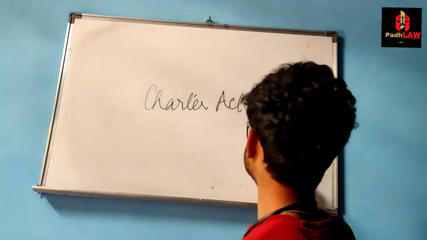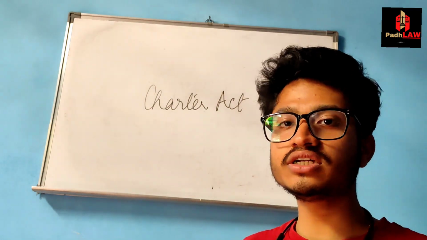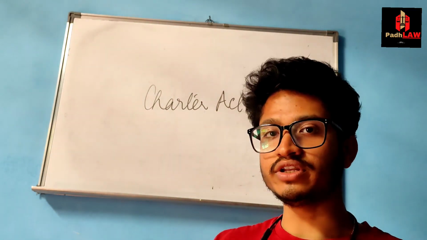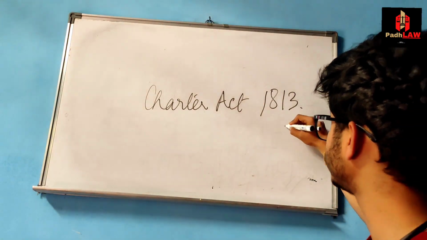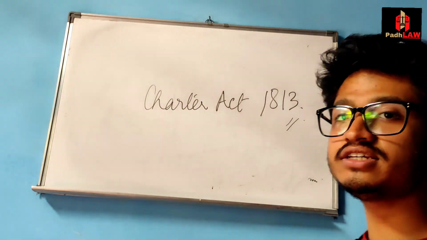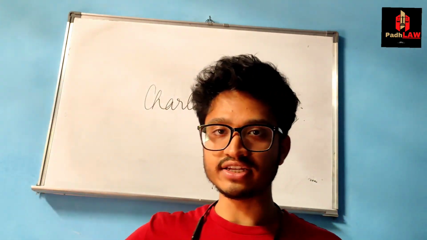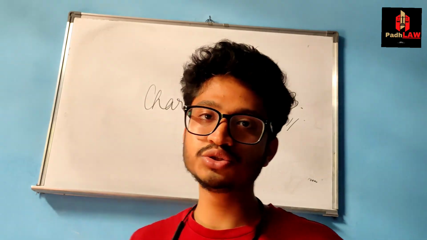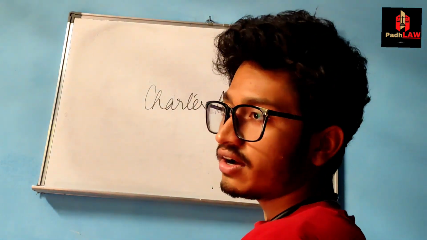And what did this Charter Act do? This Charter Act allowed the missionaries to come to India and to start propagating Christianity. So it's from 1813 that Christianity started to be disseminated, to be propagated in India. तब से Christianity शुरू हुआ इंडिया में फैलना. तो and why is this important?